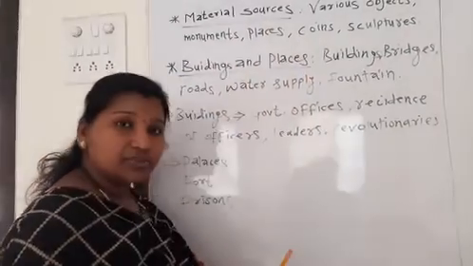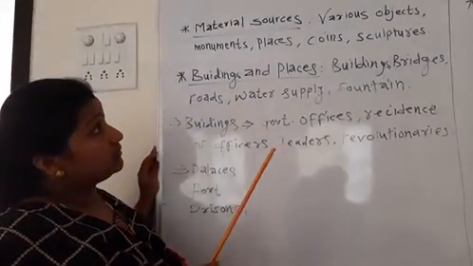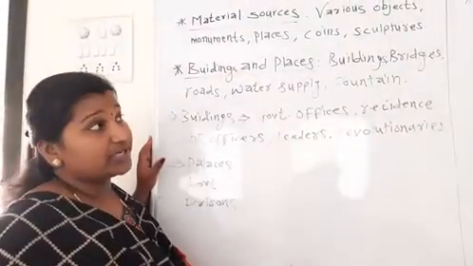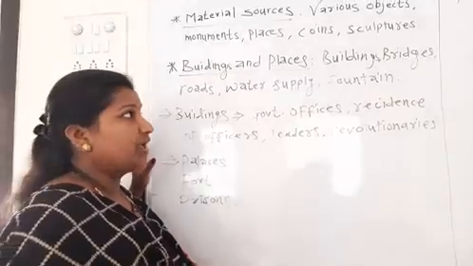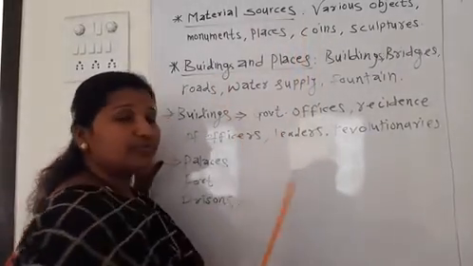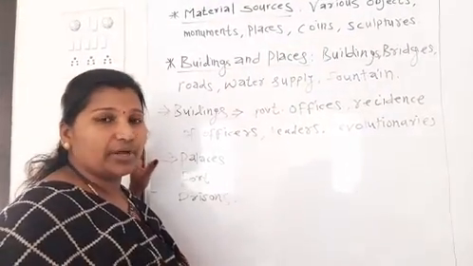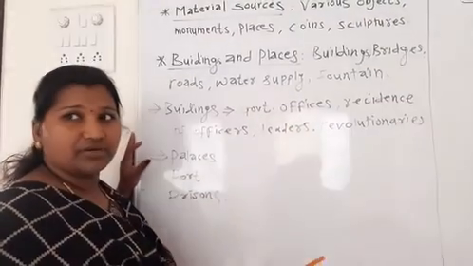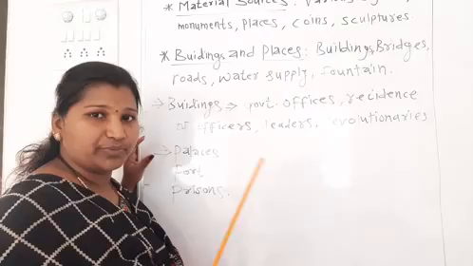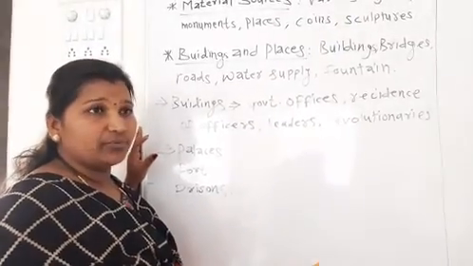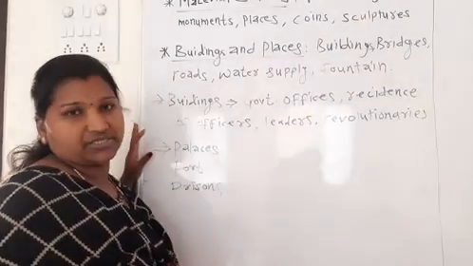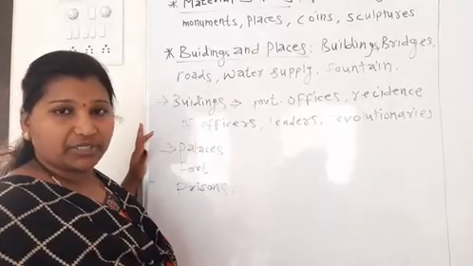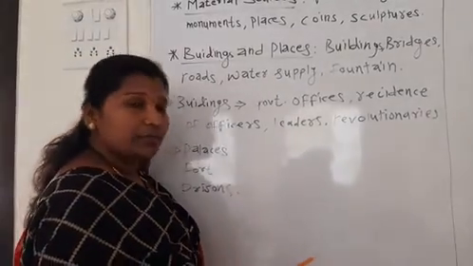Even coins are material sources to get knowledge of history. How do we come to know which century the coins belong to? Suppose today we have 1 rupee, 5 rupee, 10 rupee coins. Those coins are also sources to get knowledge about a particular era or period.